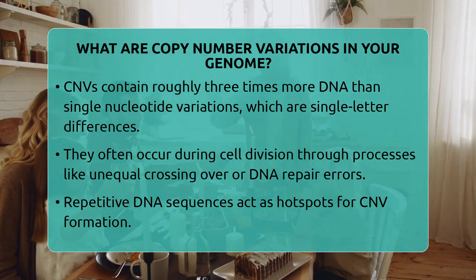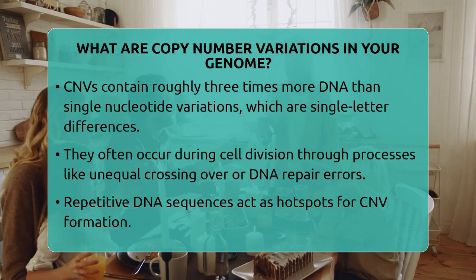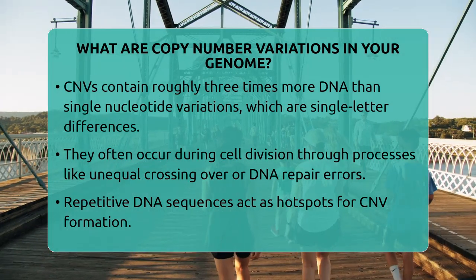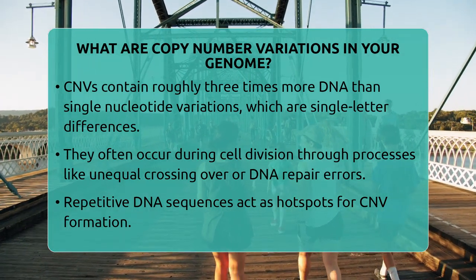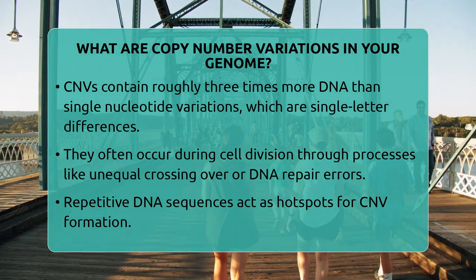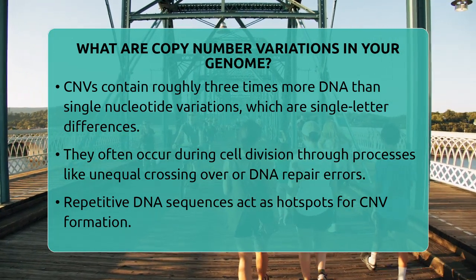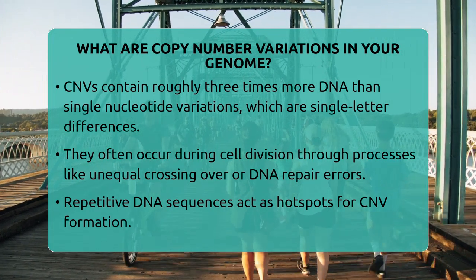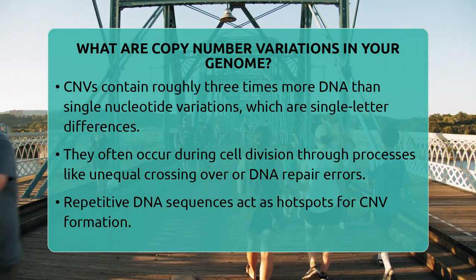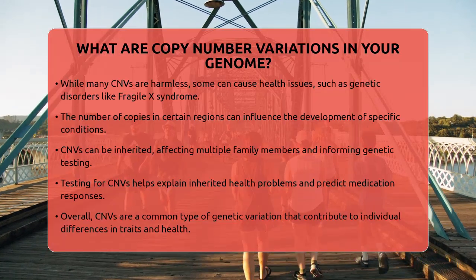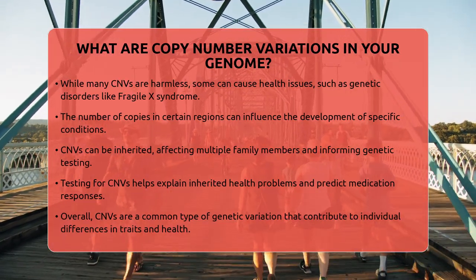While many copy number variations are harmless, some can cause health issues. If a gene that controls important functions is duplicated or deleted, it can lead to genetic disorders. For example, in Fragile X syndrome, a specific DNA region has too many repeats, which causes developmental and behavioral problems. The number of copies in these regions directly influences whether someone develops the condition.